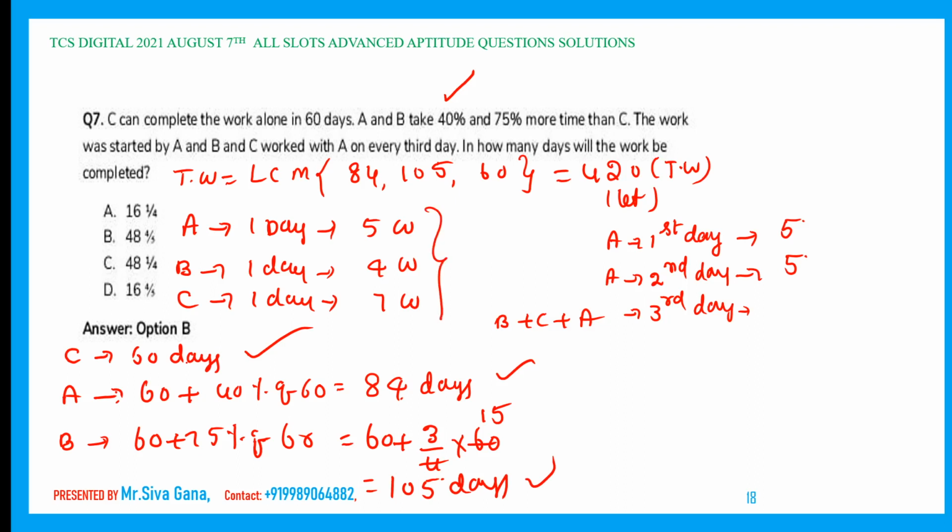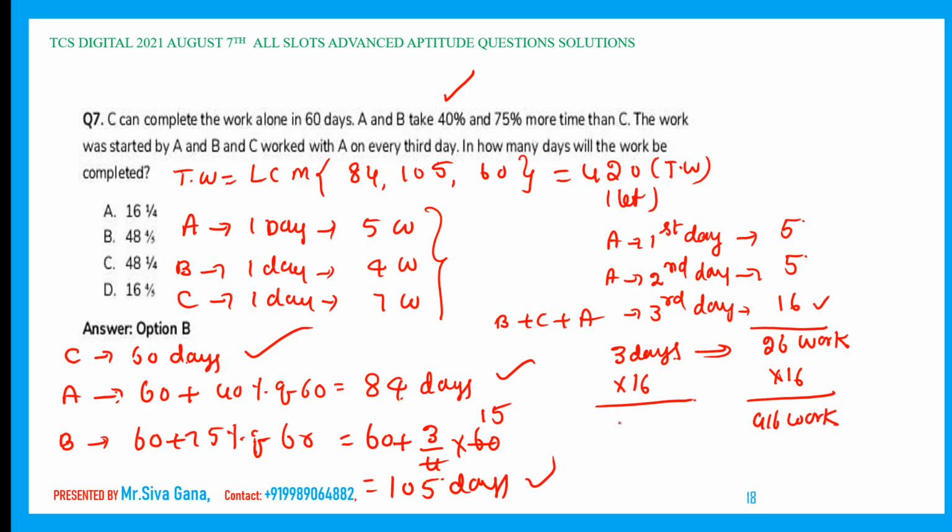All three in 1 day can do how much work? 7 plus 4, 11, plus 5, 16 work. Now this is 16 plus 10, 26. So 26 work will be completed in how many days? 3 days. Now let us take the closest multiple of 26 near 420, which is 26 into 16. 26 into 16 is 416. So 416 work will be completed in 16 into 3, 48 days.